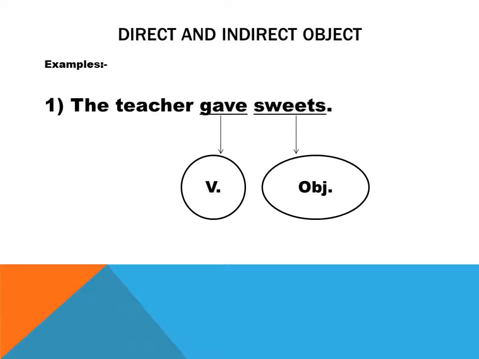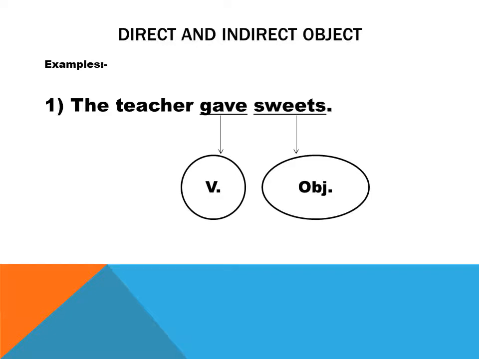The next topic is direct and indirect objects. Example, the teacher gave sweets. You can see the underlined words gave, sweets. Gave here is a verb, sweets here is an object. The teacher gave sweets to the children. Here the verb gave takes two objects, sweets and the children.